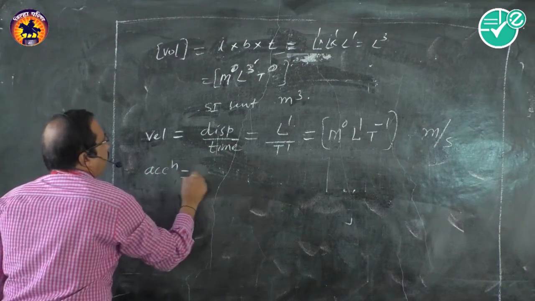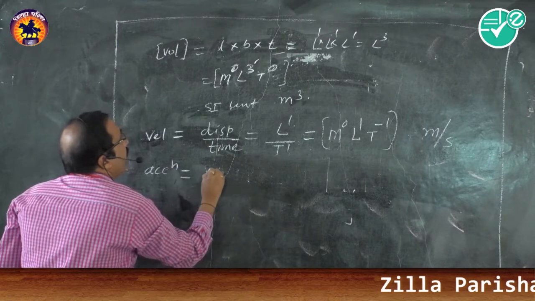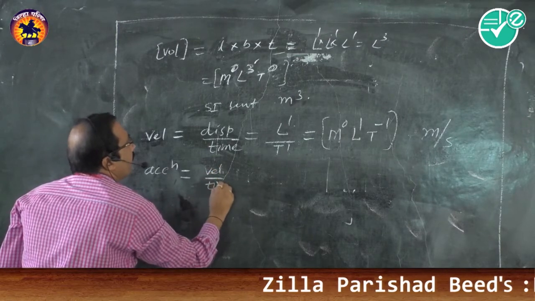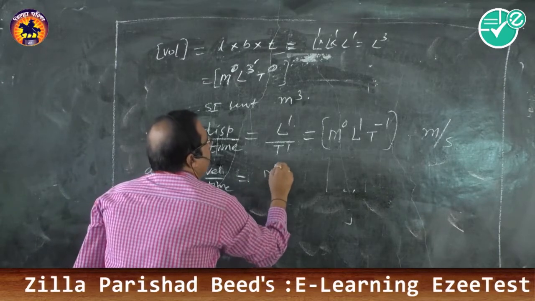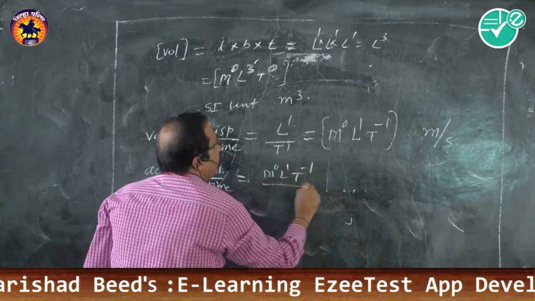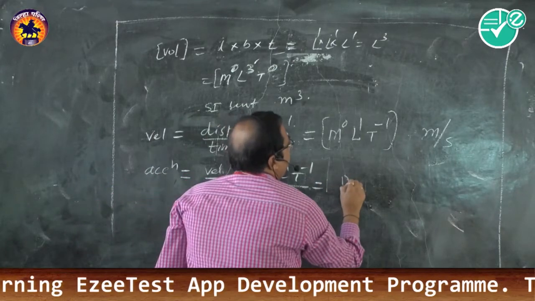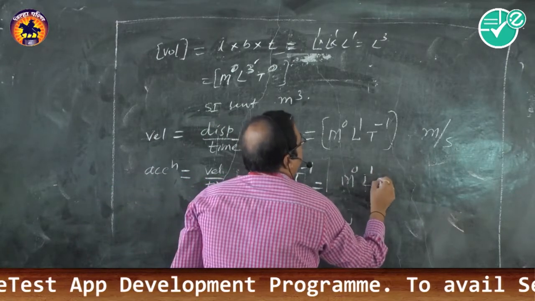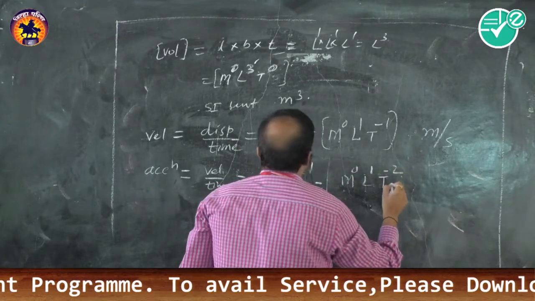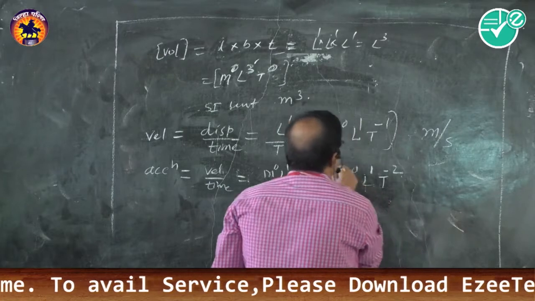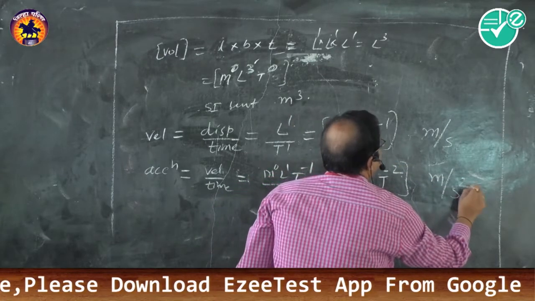Acceleration. What is the formula? Acceleration is equal to velocity upon time. We can easily write. What are the dimensions of velocity? M0 L1 T minus 1. And here T1. So what are the dimensions of acceleration? M0 L1 and T raised to minus 2. These are the dimensions of acceleration. So the unit can be written as meter per second square.